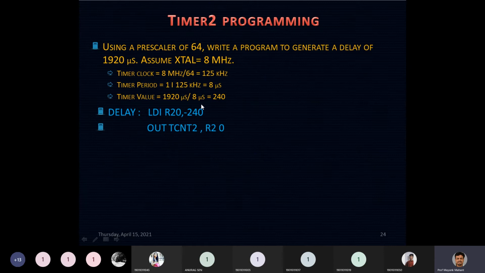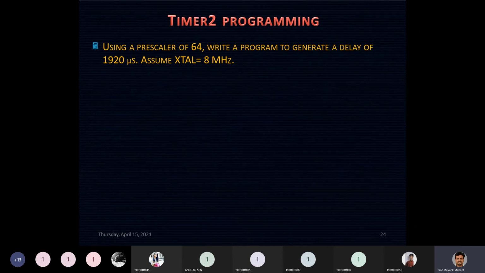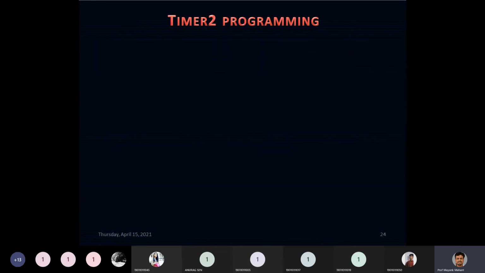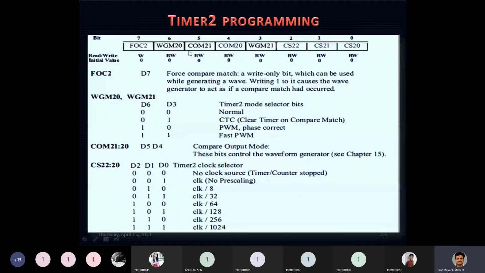So LDI R20, minus 240, and it must be loaded into your TCNT2 register. Then load R20 with 04 and initialize your counter TCCR. If I load my R20 with 04, I can see from here, 0 0 0 0 0 1 0 0. This is the value I'm storing in my TCCR. All the other values are 0, only this bit is 1 and the rest are 0.